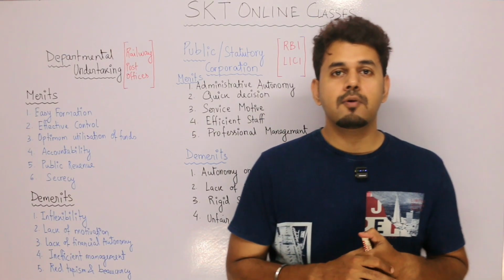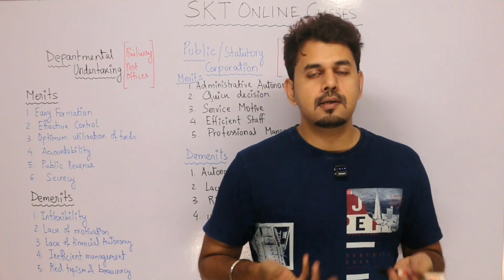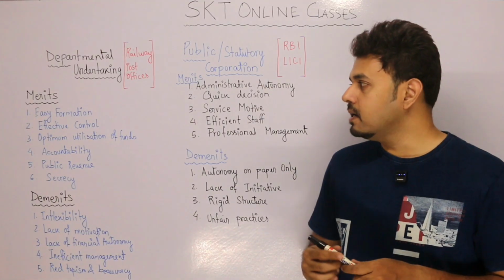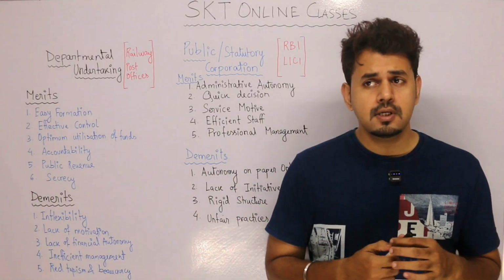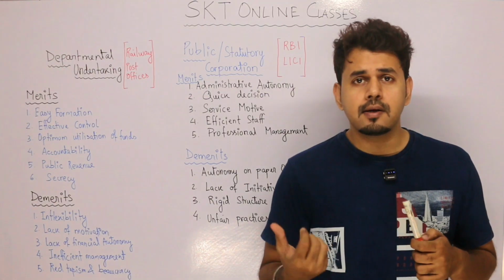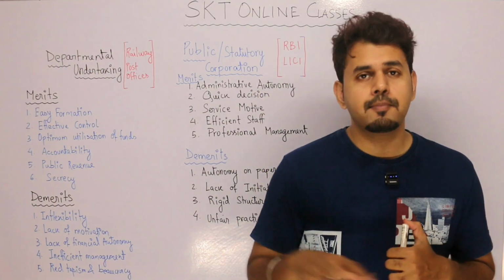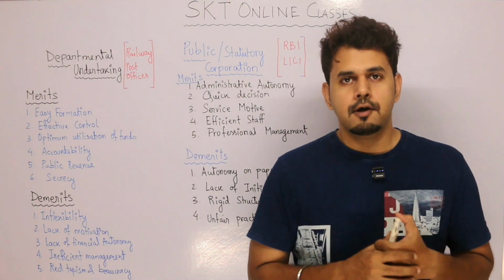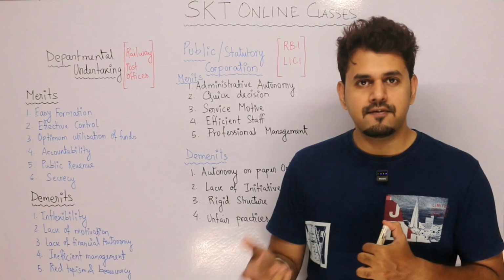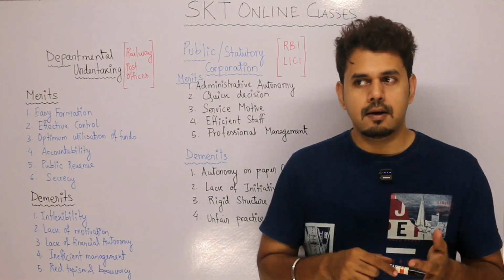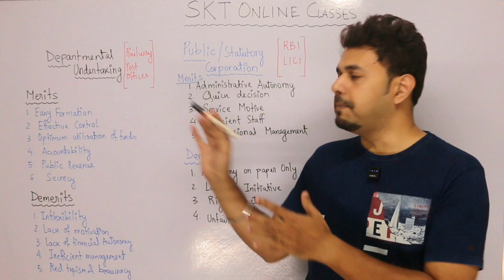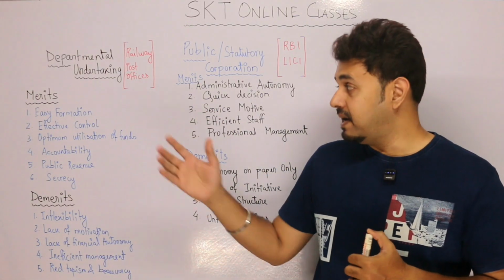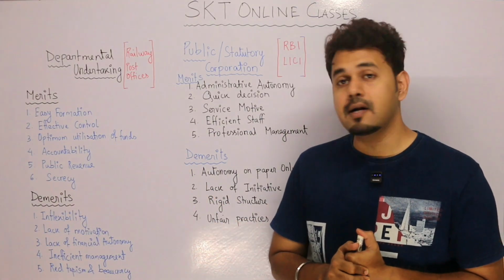The employee status in a departmental undertaking is definitely government employees, and along with that we have other features, like it is bureaucratic, meaning secrecy can be kept. The members of these organizations are none other than members of parliament and members of legislative assembly. So basically the ministers are a part of departmental undertaking. Now, let us discuss the merits and the demerits of departmental undertaking.